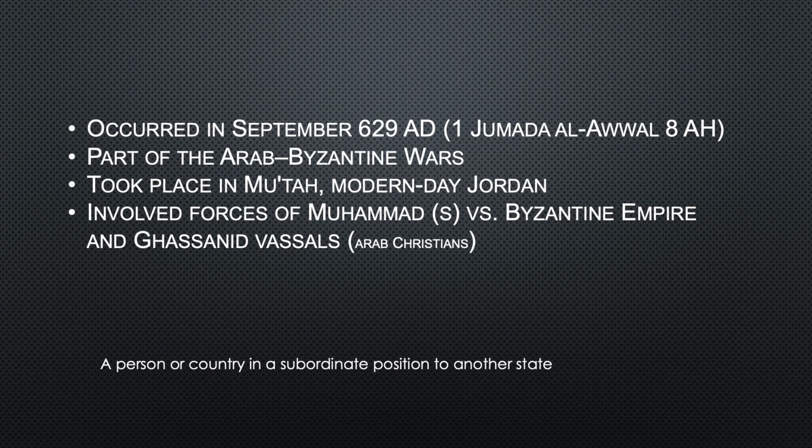Part of the Arab-Byzantine Wars, it took place in Mu'tah, in modern-day Jordan. It involved the forces of Muhammad versus the Byzantine Empire and the Ghassanid vassals, Arab Christians, in other words. What do I mean by vassals? A person or a country in a subordinate position to another state. So who was involved? The Ghassanid vassals and Hazrat Muhammad, his forces, and the Byzantine Empire.